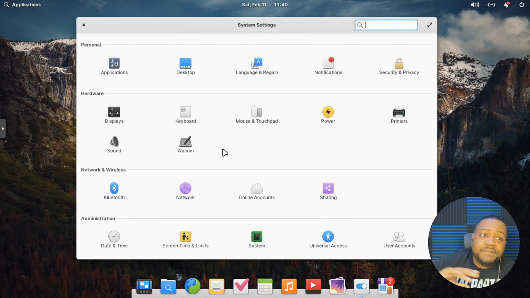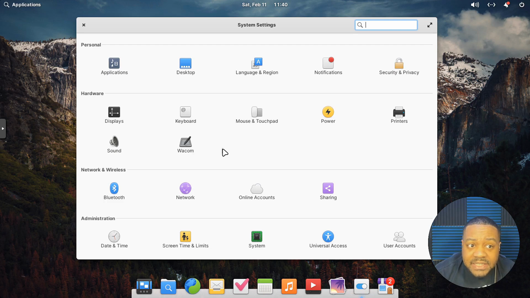Now one thing about the desktop environment, because it does use a modified version of GNOME, they took the base of GNOME and built upon that and created their own desktop environment. And just so you guys know, the desktop environment is Pantheon. So it's totally different.